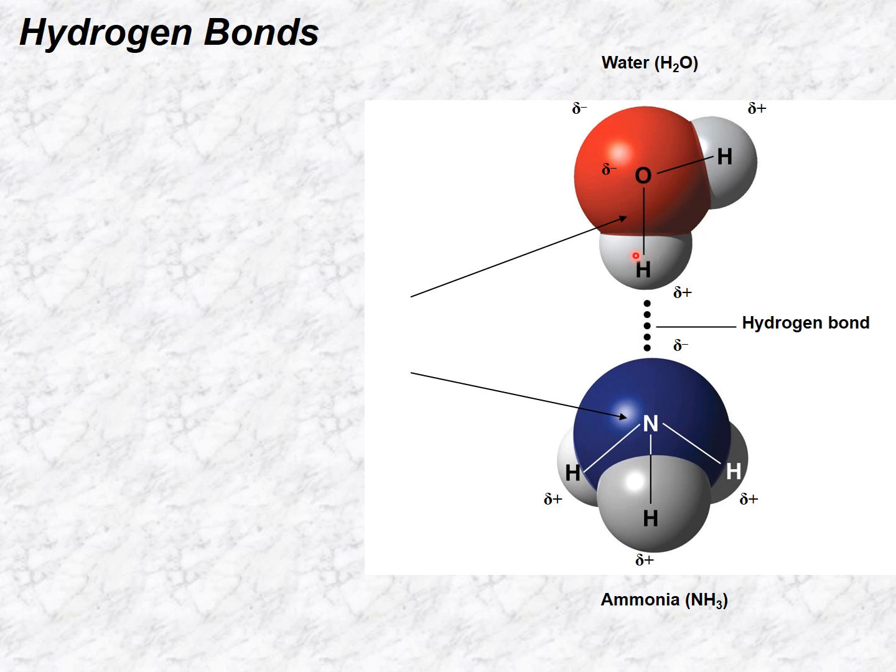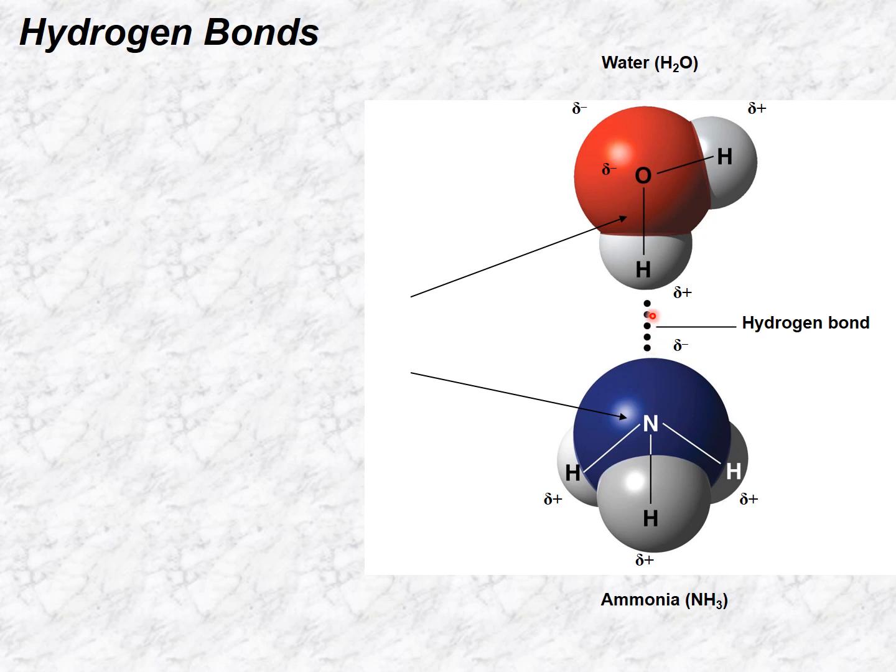Hydrogen of one molecule, in this case water, and basically an attraction between partial charges with another molecule. In this case, the nitrogen, because it has a partial negative charge due to the polar covalent bonds formed with hydrogen. Okay, so that is a hydrogen bond.